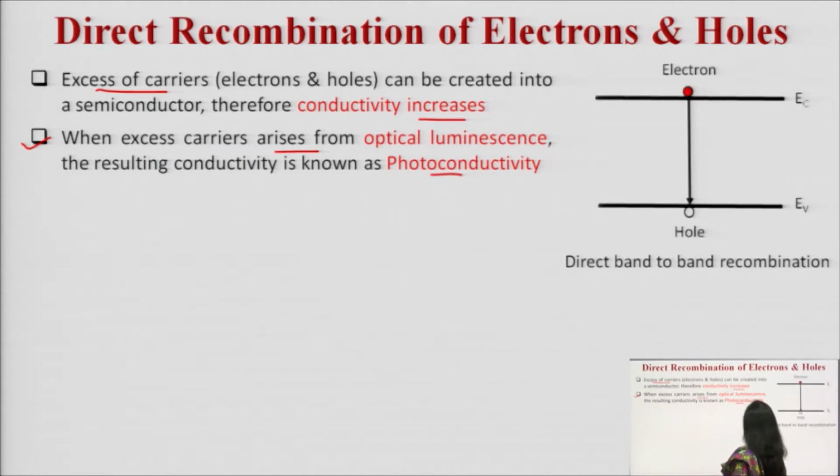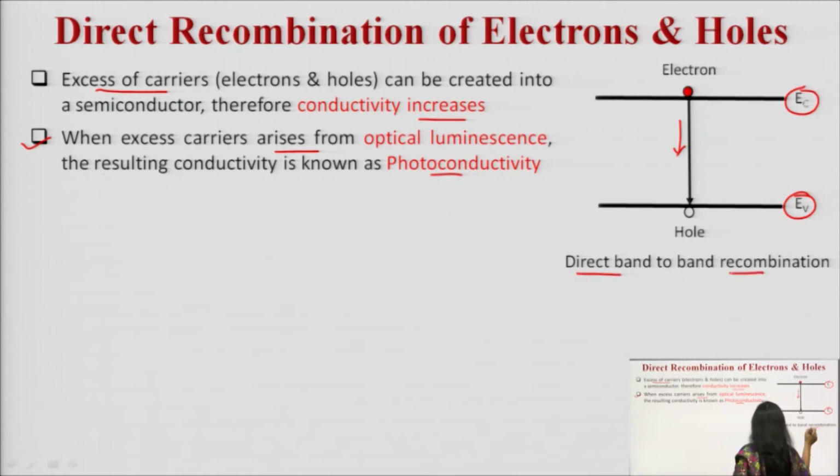Here you can see in this particular diagram how direct band to band recombination can be explained. There is a valence band and there is a conduction band. When an electron available in the conduction band drops directly to the valence band, this is known as direct band to band recombination.